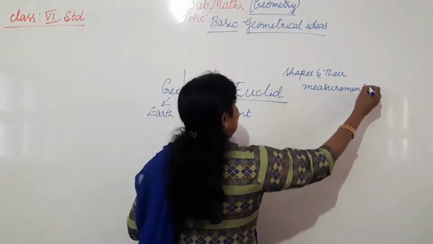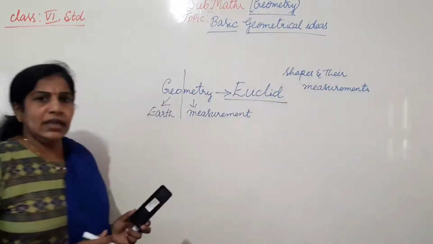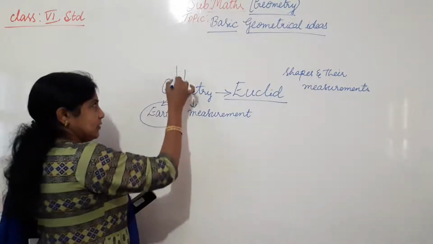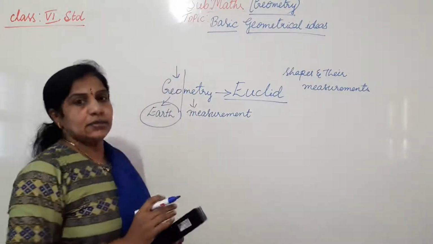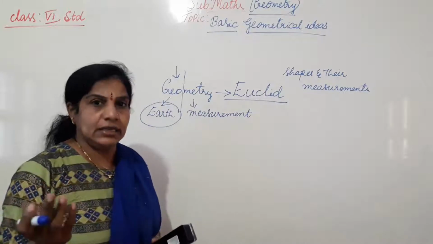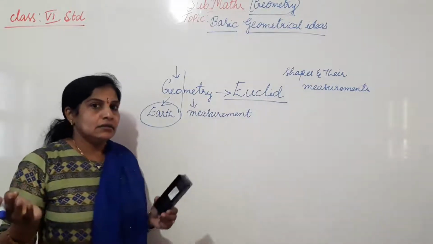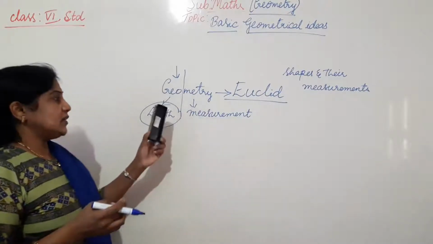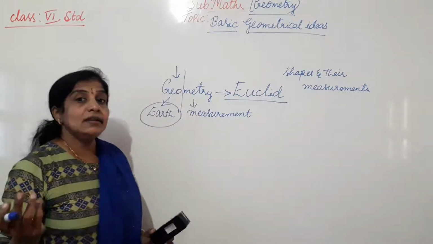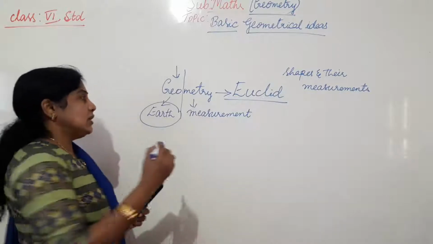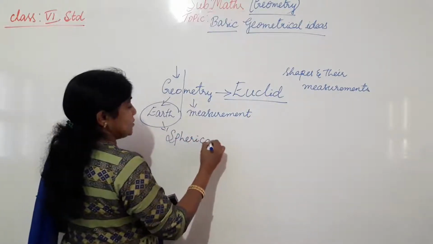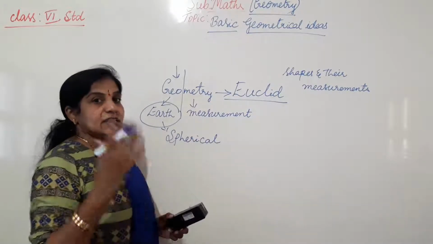Shapes and their measurements. So why have they taken geo as earth? Geo is also in geography, the study about the earth, which you get in social studies. Why have they taken this word geo and not any other word? In which shape is the earth? Spherical shape, not circular or round.